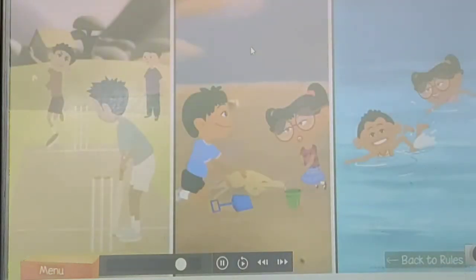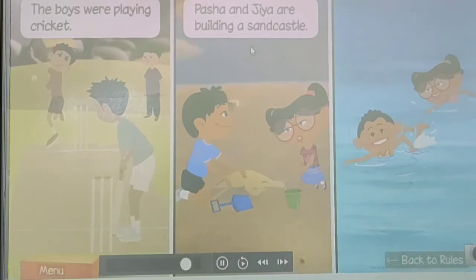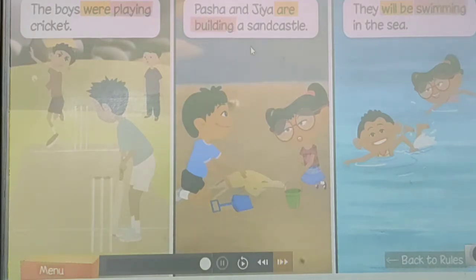Here are some more examples. The boys are playing cricket. Pasha and Jia are building a sandcastle. They will be swimming in the sea. All these sentences show an action that is still not complete. The helping verbs in these sentences are were, are, and will be. The continuous tense is formed by using these helping verbs with the ing form of the main verbs: playing, building, and swimming.